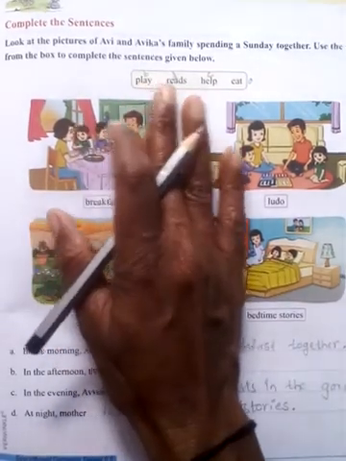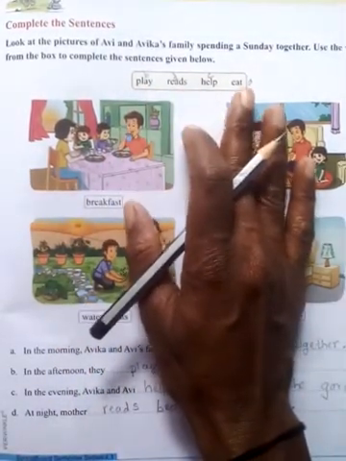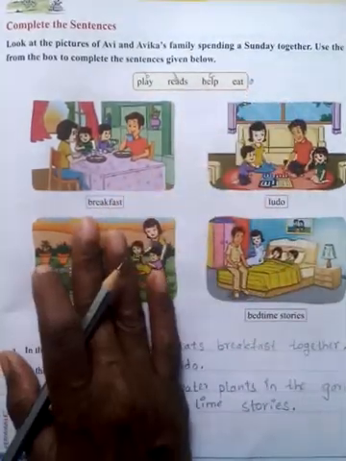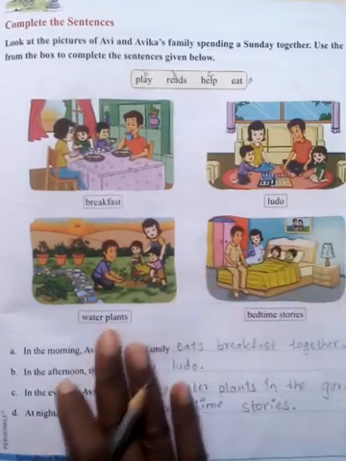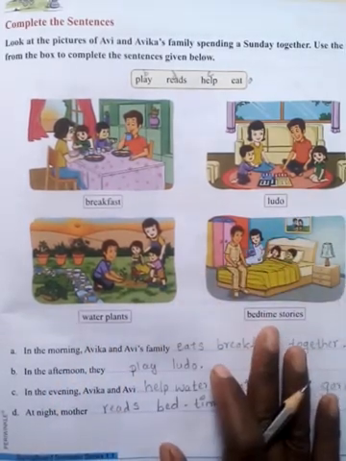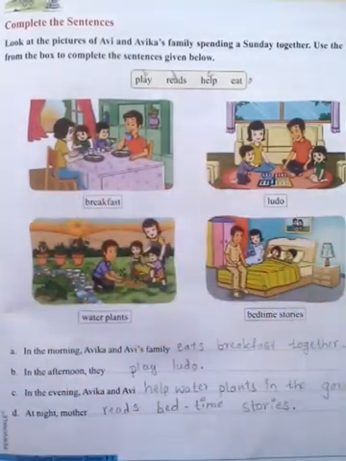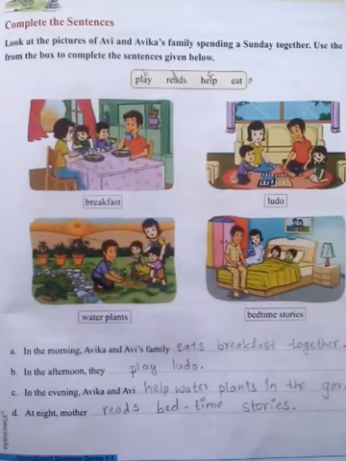They have given here 4 words in the box: play, reads, help and eat. Here they have given breakfast, ludo, water plants, bedtime stories. These pictures, you can see this one. The first picture shows us breakfast. The second one shows us ludo. The third one shows us water plants. The fourth one shows us bedtime stories.